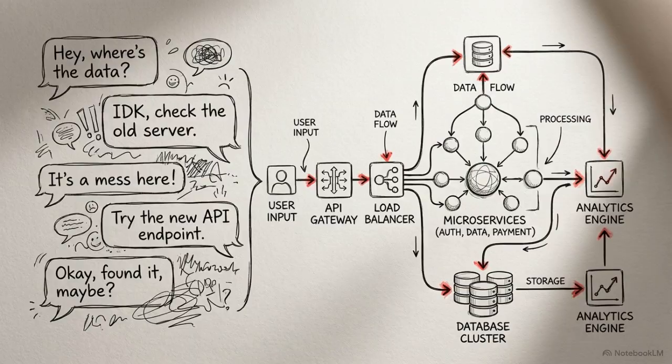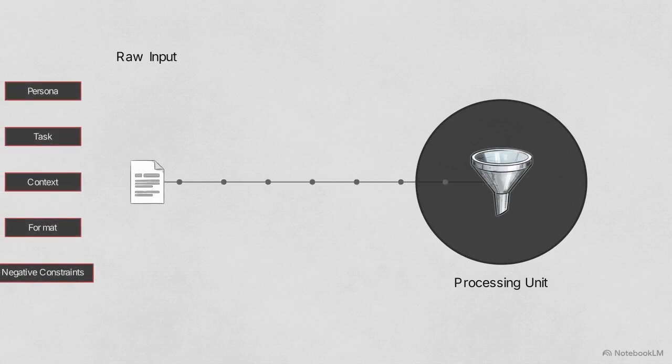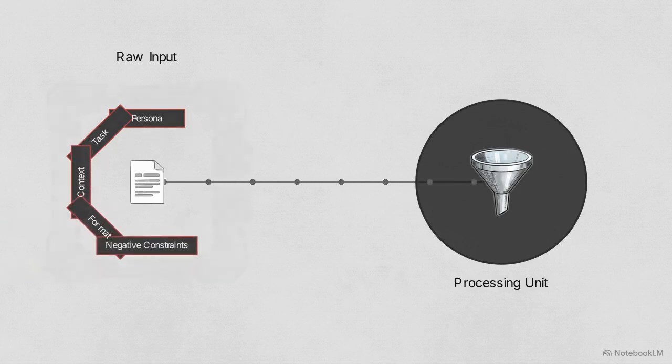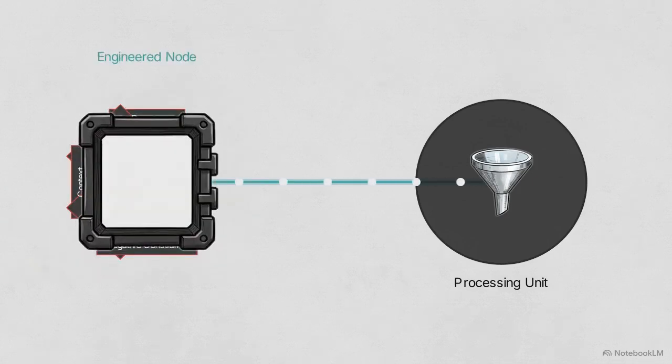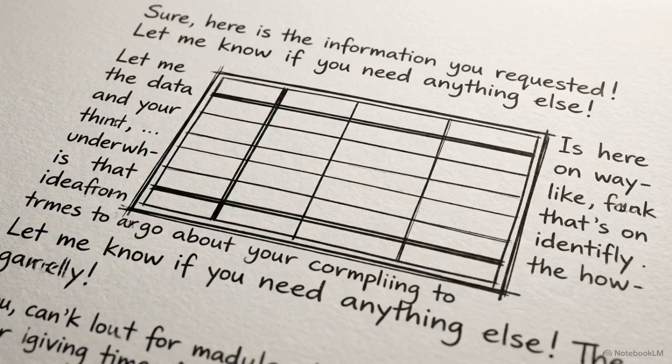Managing the precise intersection between conversational interfaces and rigid software engineering is the only way to deploy production-grade AI safely. This diagram shows the base of our architecture, a single input node passing raw data into the central processing unit. We constrain this node using the 5 pillars: persona, task, context, format, and negative constraints.